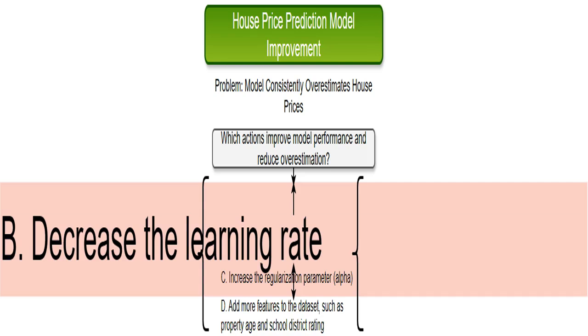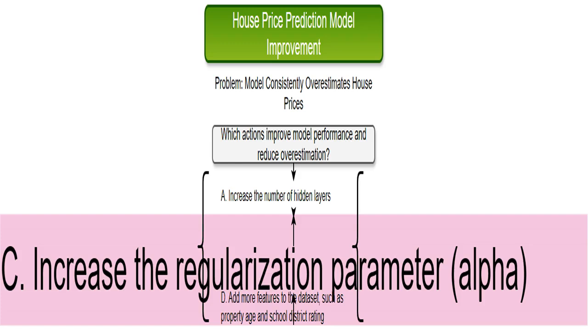The learning rate determines how quickly the model adjusts its parameters during training. A smaller learning rate makes the adjustments more gradual and precise, potentially helping the model converge to a better solution and reducing overfitting. Think of it as fine-tuning a machine. Smaller adjustments lead to better precision in a more refined end product, possibly avoiding overestimation.